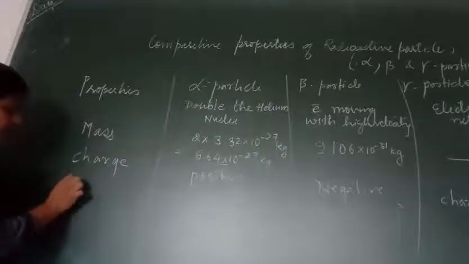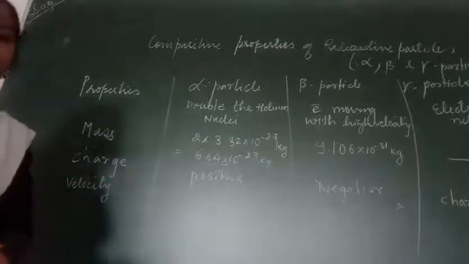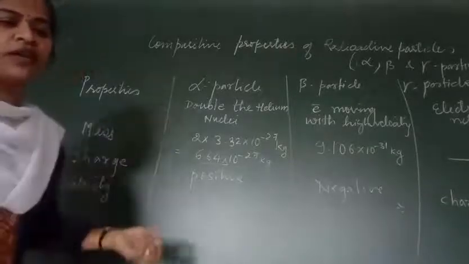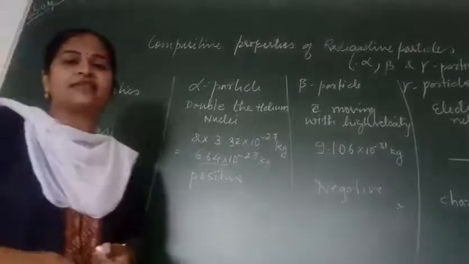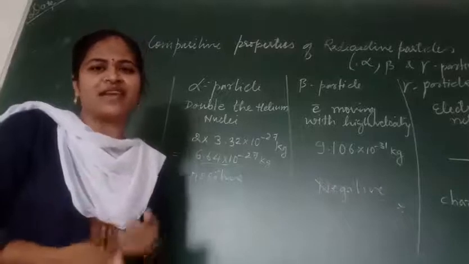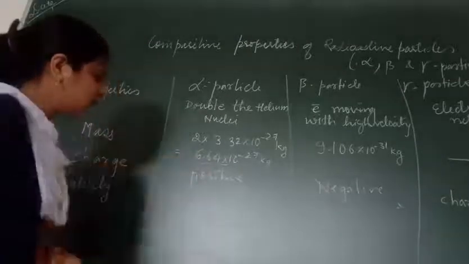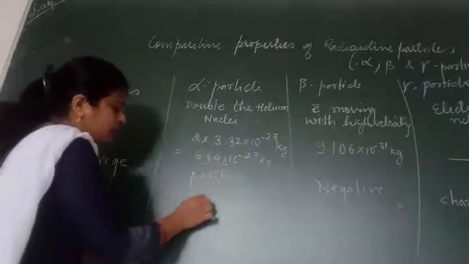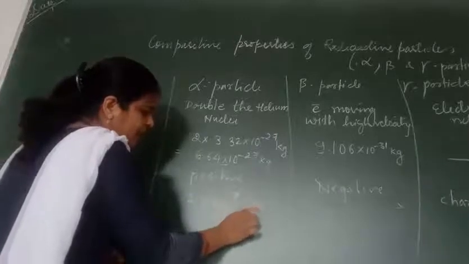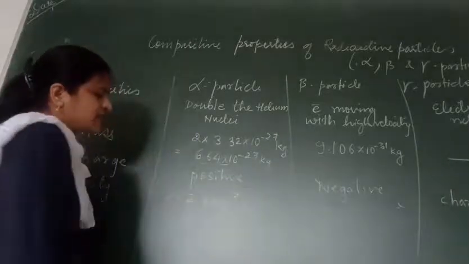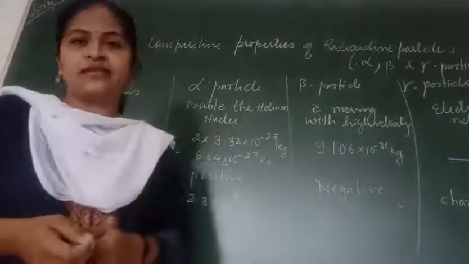Next comes the velocity. The velocity of this alpha particle is less, as it is having a higher mass, which was equal to 2.3 into 10 raised to power 7 meter per second.